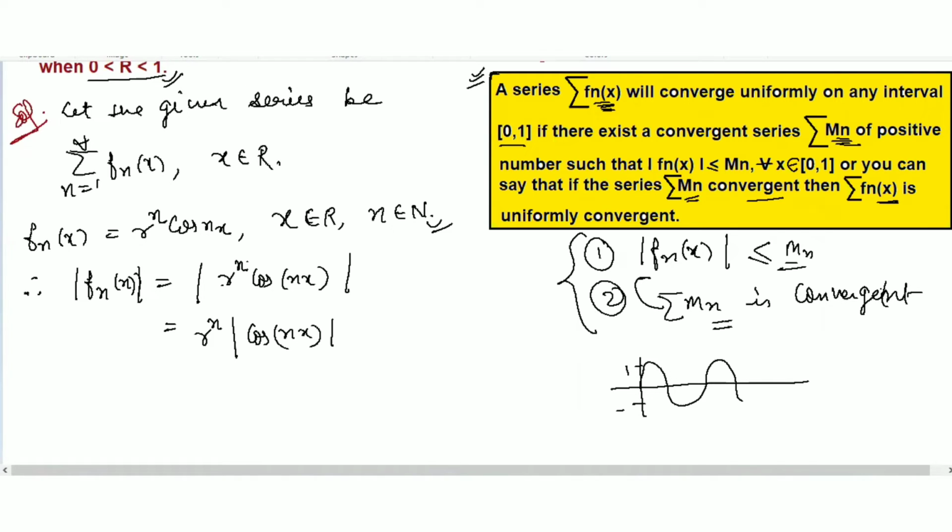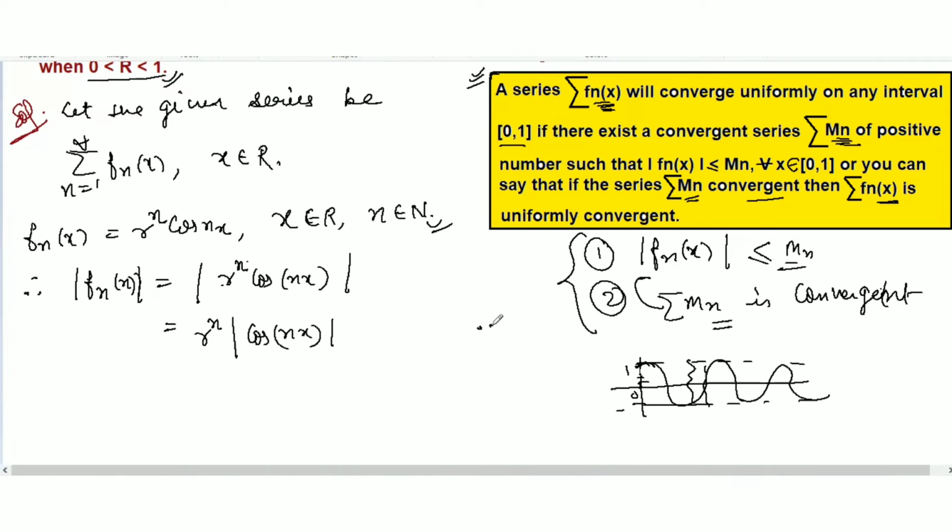But as we are taking it inside the modulus sign, it will always be between 0 to 1, positive. So this cos nx value will always be less than or equal to 1.